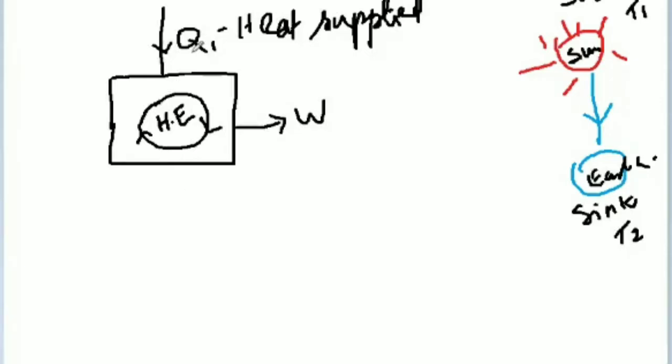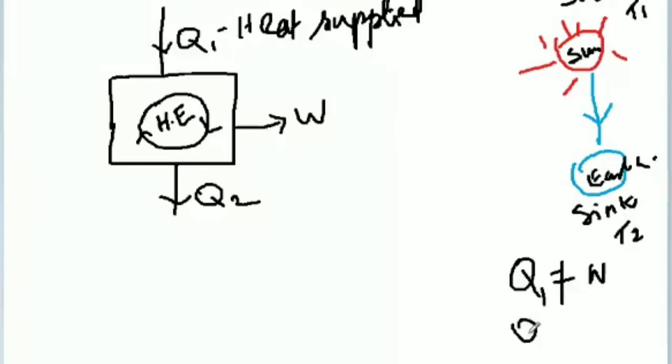But heat is not fully converted into work. Suppose you are burning 1 liter of petrol, can you get all the work? No, because on the silencer side some hot air is also coming out. Some loss will be there. So heat rejection will be there. What is heat rejection? Q2, because heat is not fully converted into work. So Q1 is never equal to W. Clear?